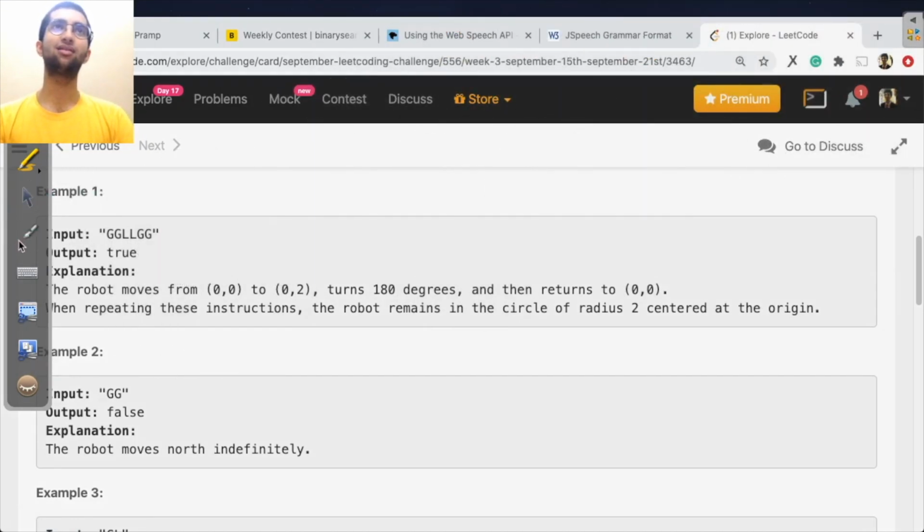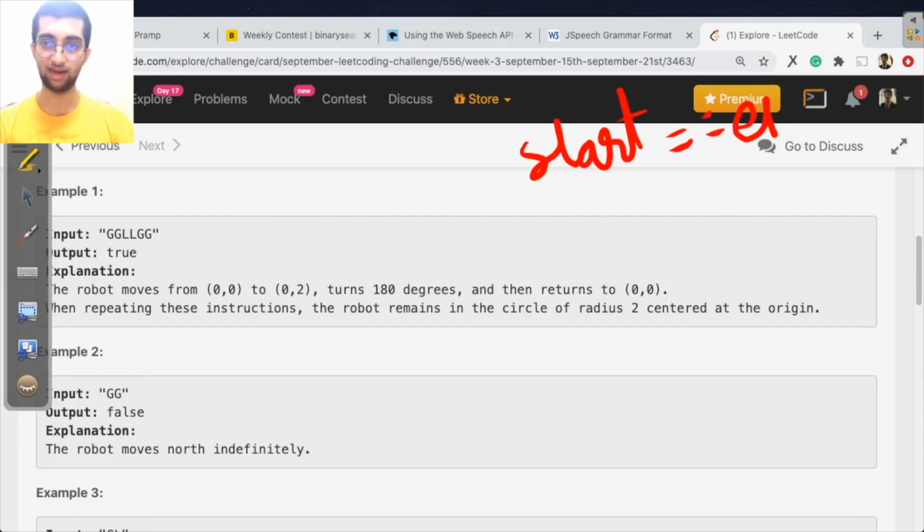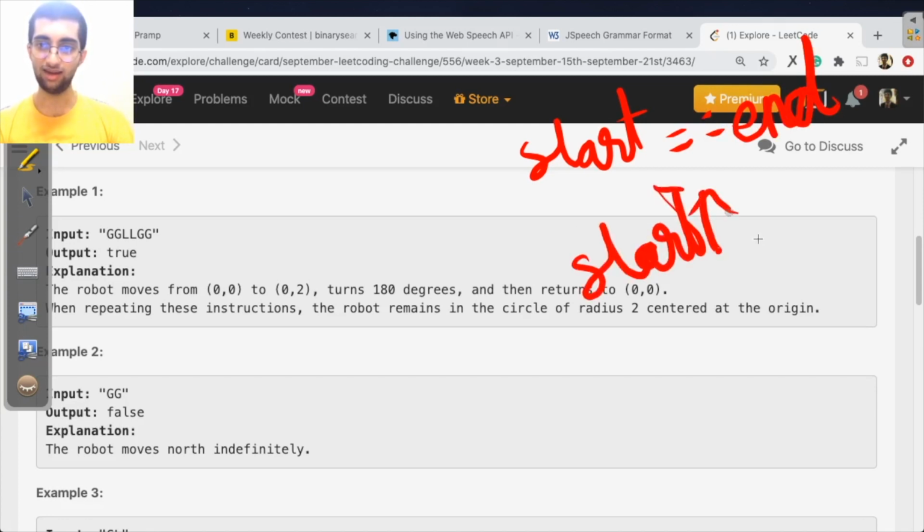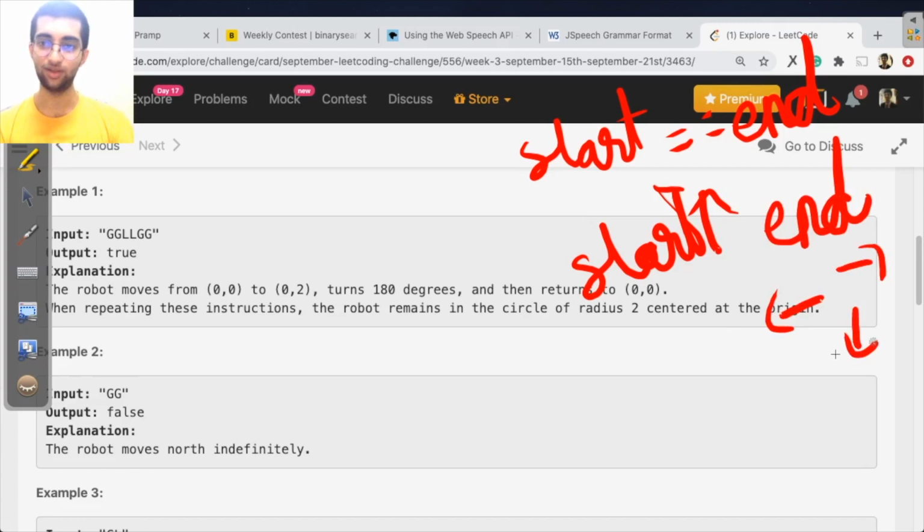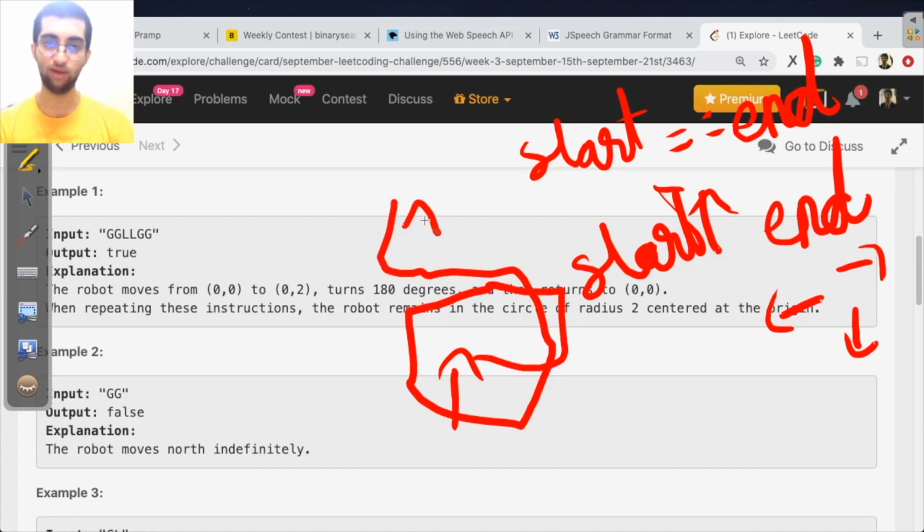So now let's look at the two conditions. Either I've started and I've ended at the same position, or I've started facing north and my end is facing left, right, or down. If I started facing north, and after performing all the complex operations I'm still facing north, I'm never going to find a circle.